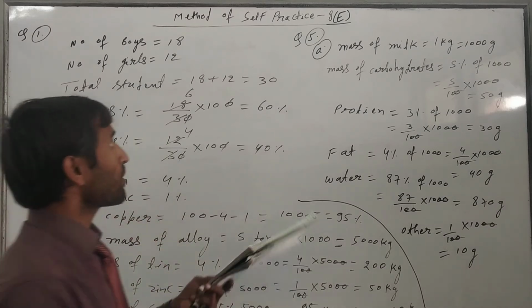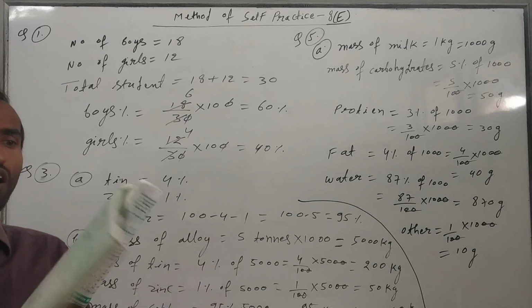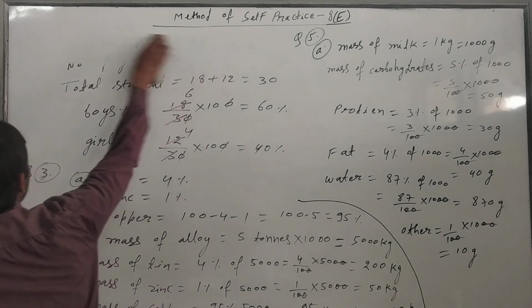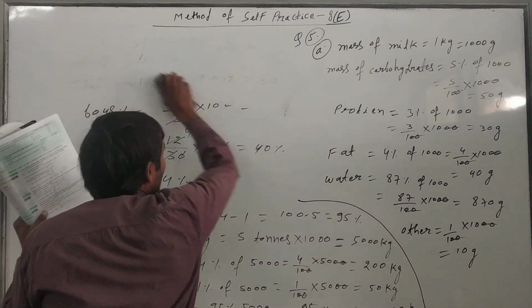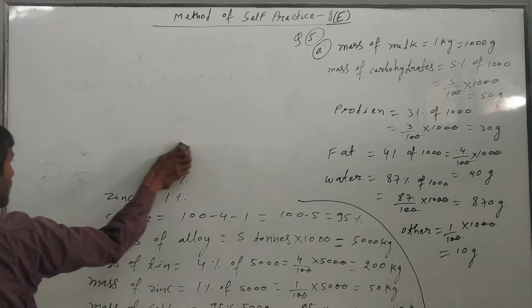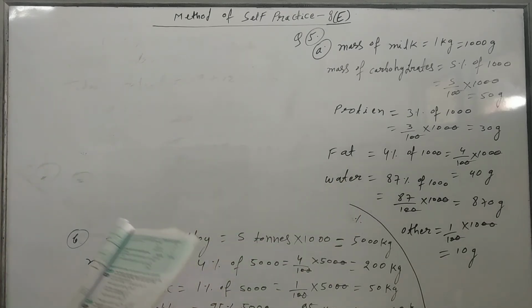Now this is the A part of the fifth question. Now we have to do the B part. How many gram of protein are there in 7.5 kg of milk? So the mass of milk is given, 7.5 kg. So we have to find the mass of protein.